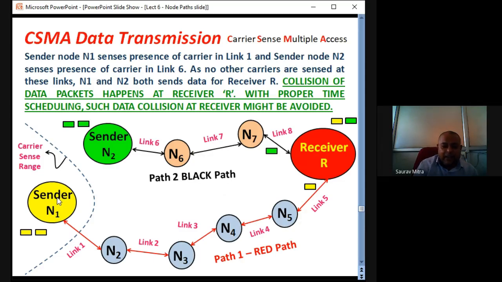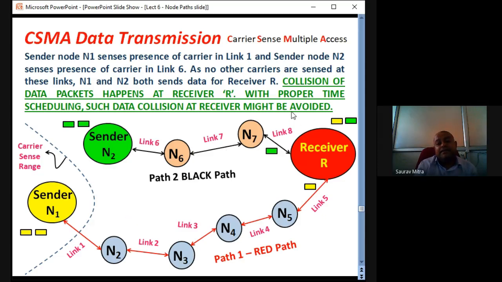There is no carrier initially on link 1. Then sender N2, at the same time, checks link 6 for any carrier and finds that there is none. So sender N2 puts all its data packets on N6 for forwarding. At the same time, sender N1 also sends all its packets, the yellow packets, to N2 for forwarding.